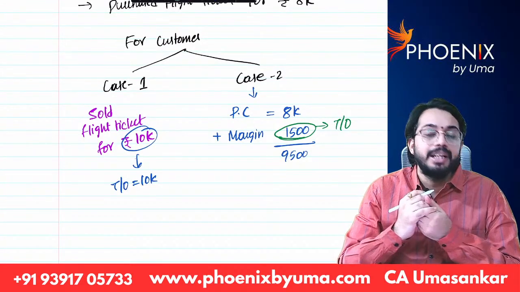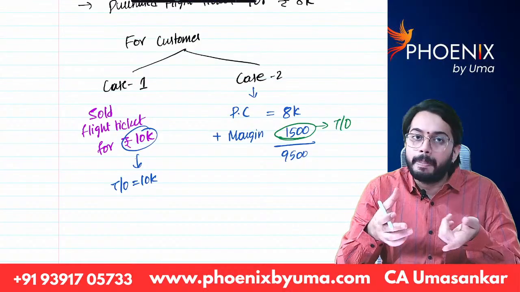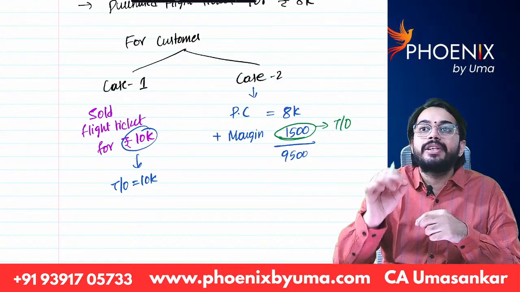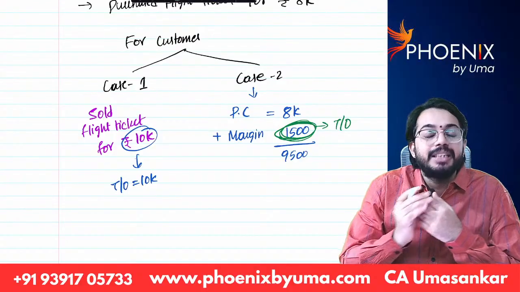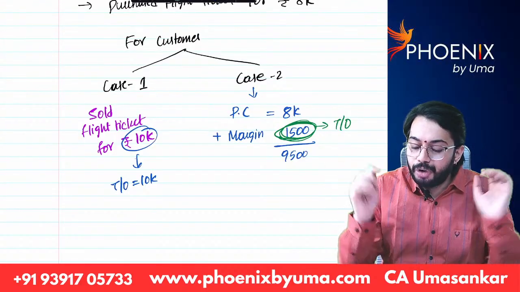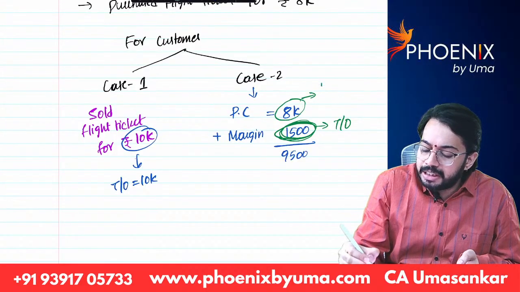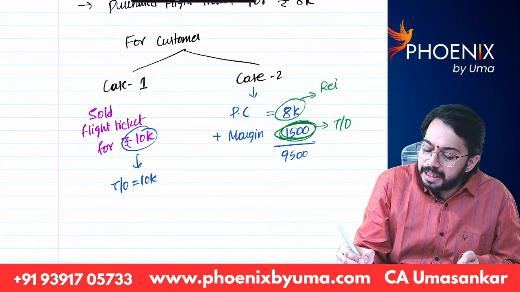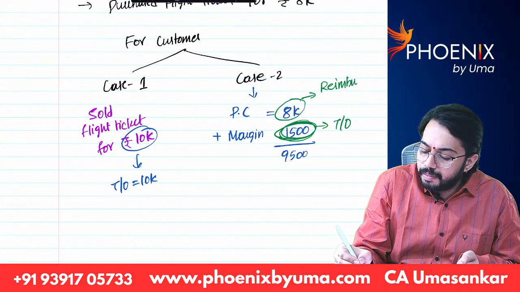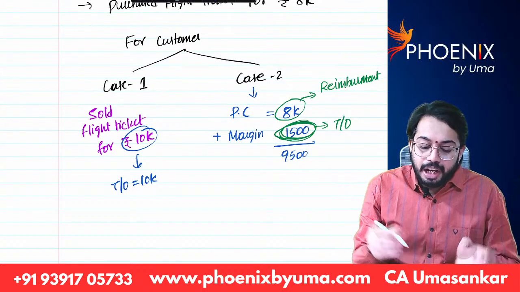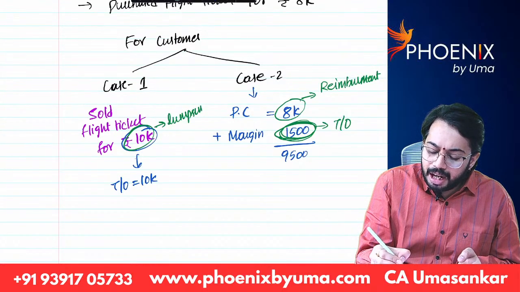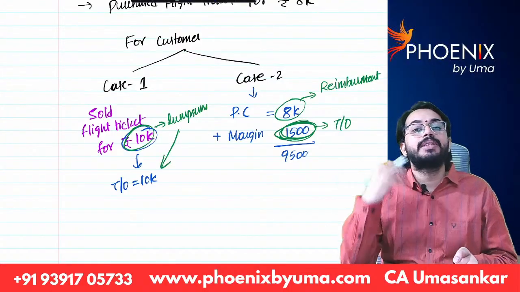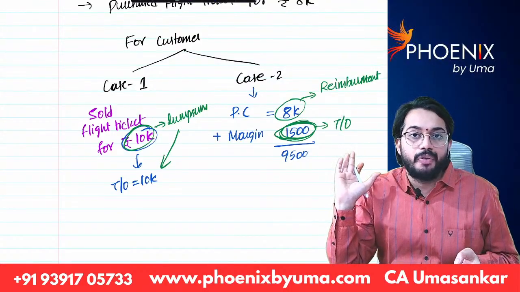Are you able to understand? So in the case of a tour operator, if he discloses his margin clearly in the invoice, then whatever the margin is will be taken as turnover, and whatever the purchase cost is will be treated as reimbursement. If I do not disclose, if I sell for a lump sum amount, then the total lump sum amount will be treated as turnover.